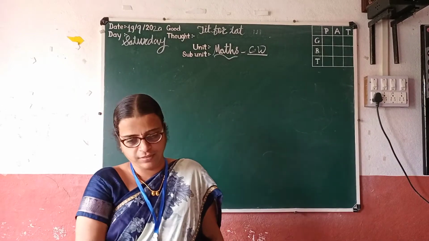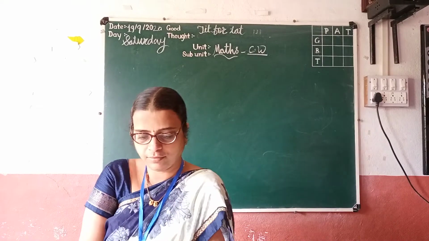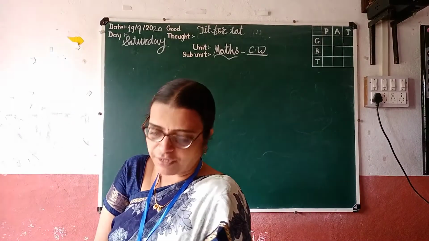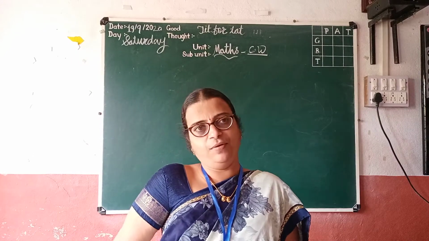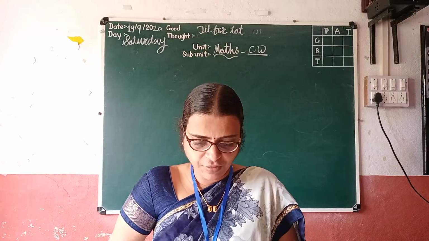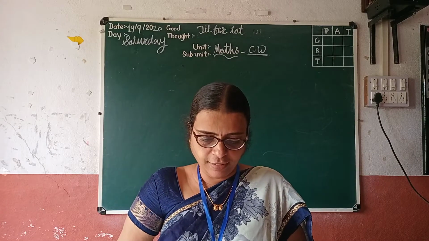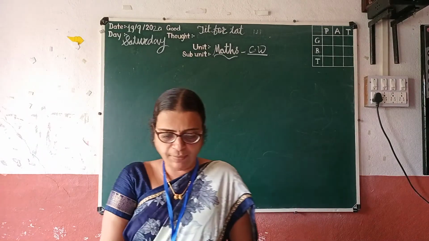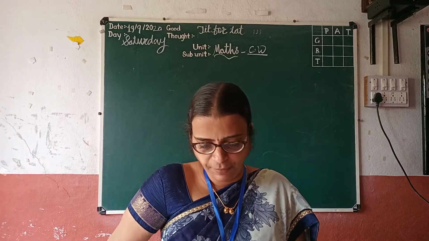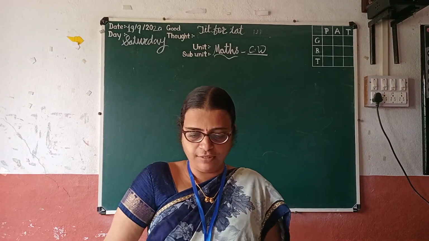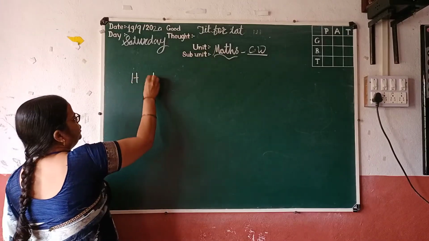Solve the following problems. First, page number 50, Reliable book. Your Reliable book is part 3, page number 50. So solve the following problems. If 365 women and 276 men took part in the Clean Village campaign, how many people took part altogether? So look here. You have to write HTU.